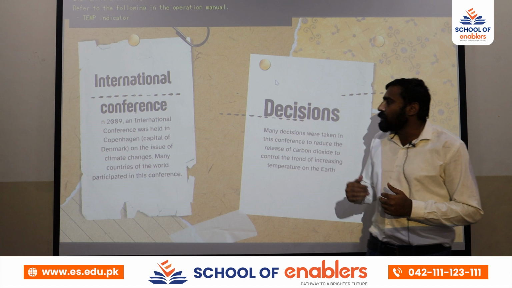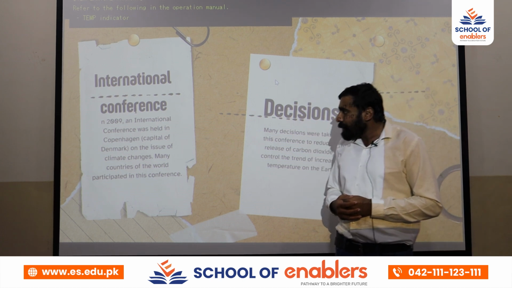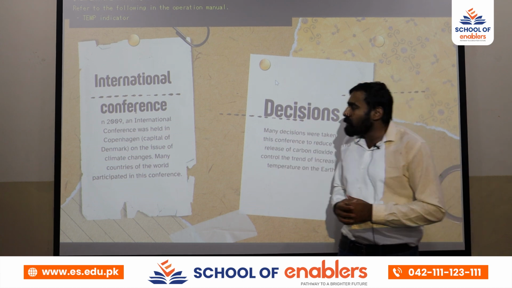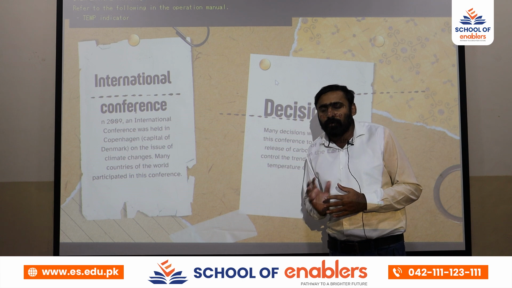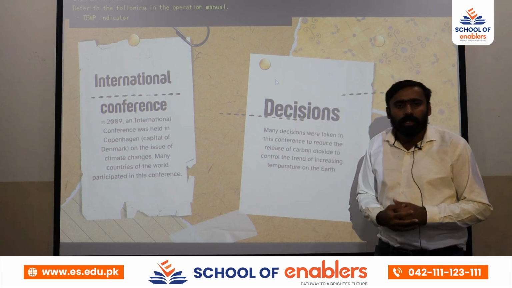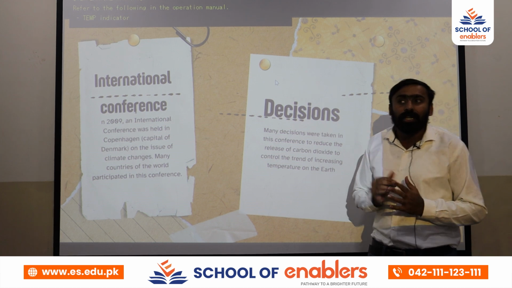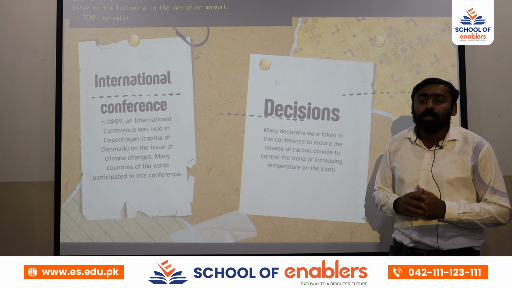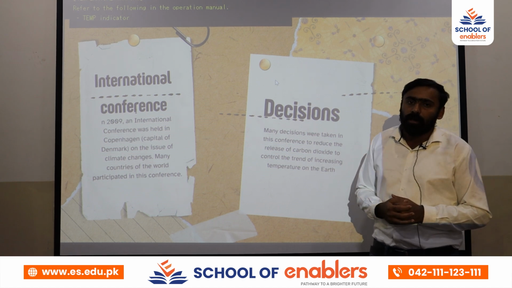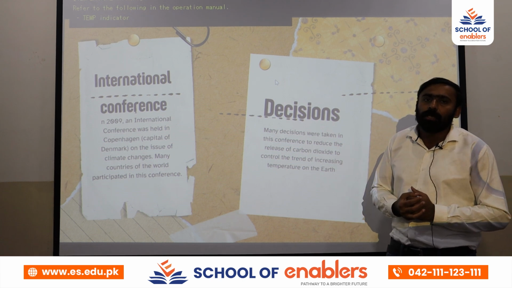So the first international conference on carbon emission was held in Copenhagen, and in this international conference many decisions were taken that electric cars and solar panels will be mostly used, and people will use cheap and environment friendly energy sources. Those energy sources which produce carbon in our air are discouraged. In this way we can control the temperature of our globe.